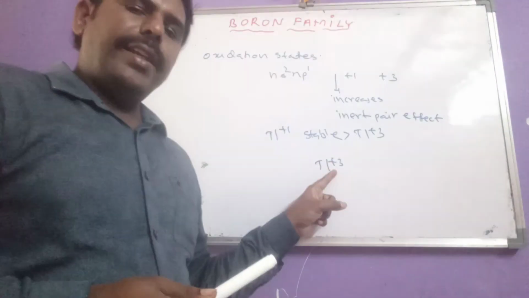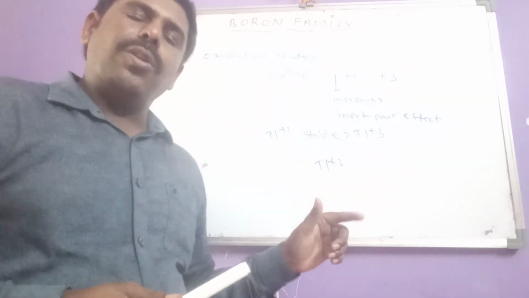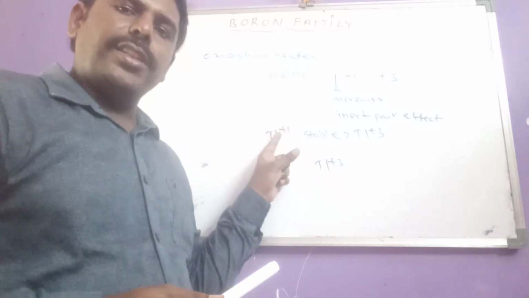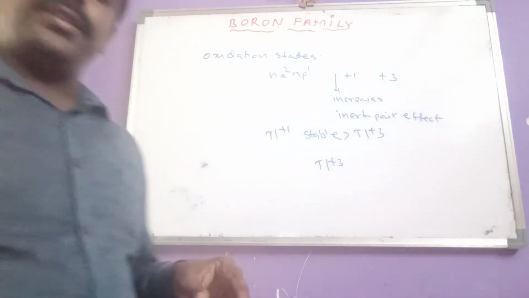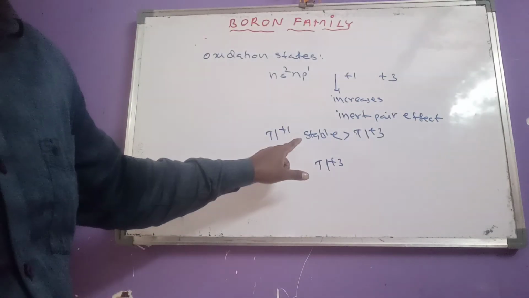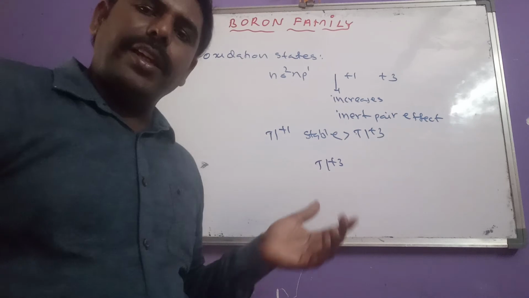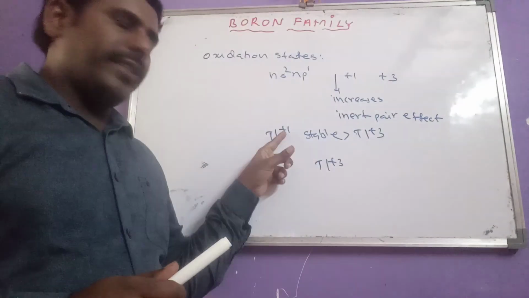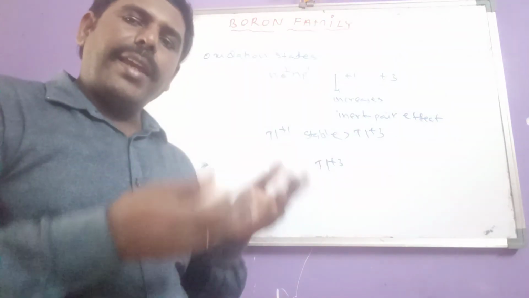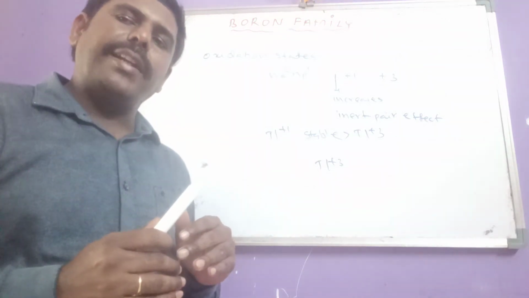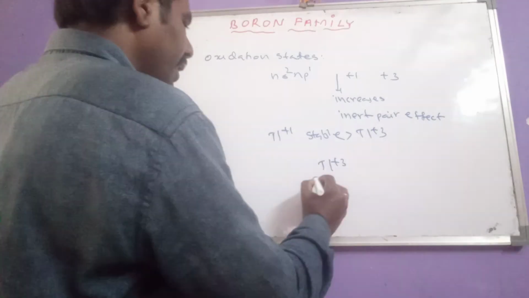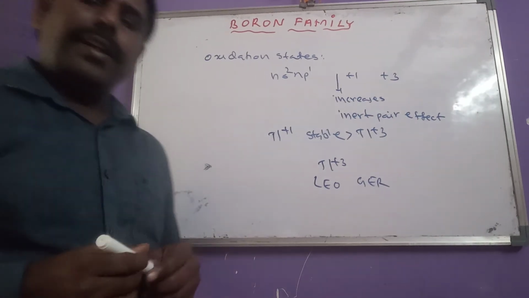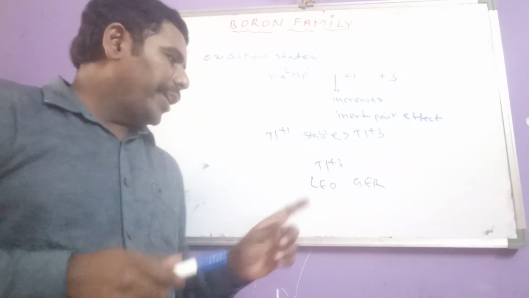Now, thallium +3 is less stable due to the inert pair effect, so it always tries to change into the +1 oxidation state. To change into +1 oxidation state, it has to gain 2 electrons. By gaining 2 electrons, it gives thallium +1. Gain of electrons is called reduction. Remember like this: LEO says GER.